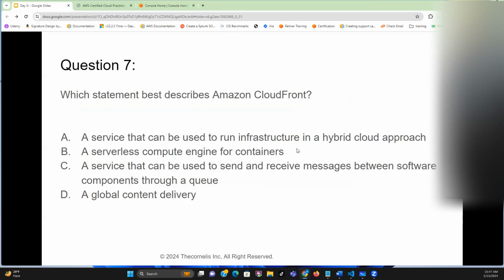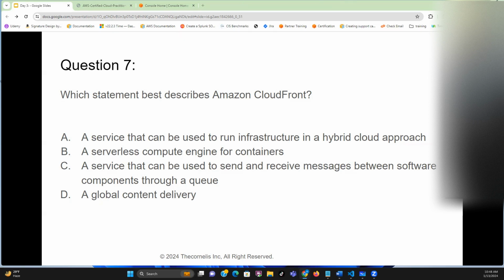So, number 7. Which statement best describes AWS Amazon CloudFront? A service that can be used to run infrastructure in a hybrid cloud approach. A serverless compute engine for containers. A service that can be used to send and receive messages between software components through a queue. Or global content delivery. I'll say A.